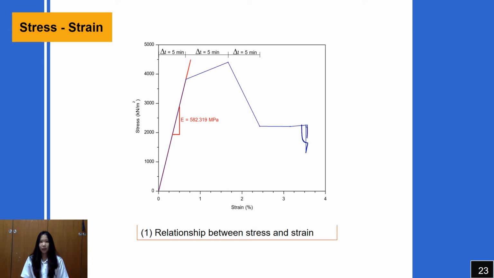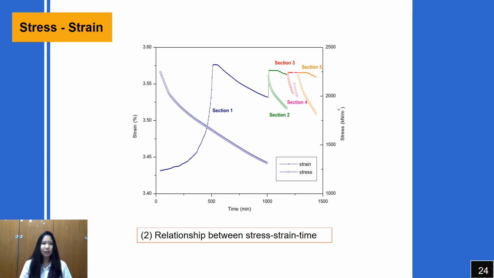The result from the test can be plotted in the stress-strain graph as shown in the slide. As you can see, the graph doesn't curve like the typical one because the device that collects the data can collect data only at 5-minute intervals. That makes this graph show the secant and tangent modulus instead of a curve. From the slope of this graph, we can calculate the Young's modulus. We got 582.319 megapascals, but in this case it may not represent the real property of the material.